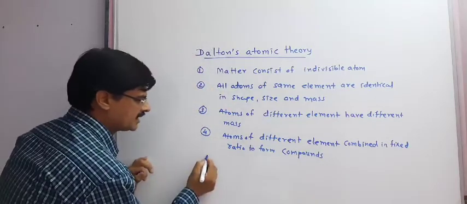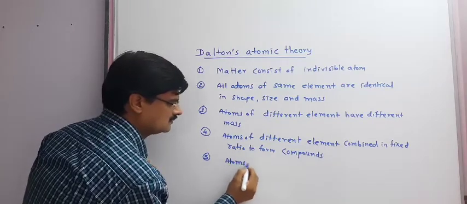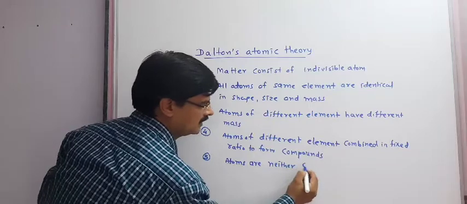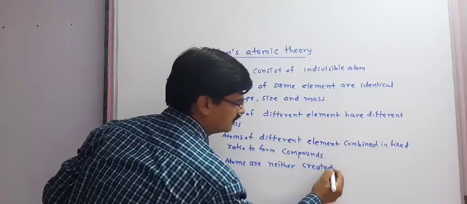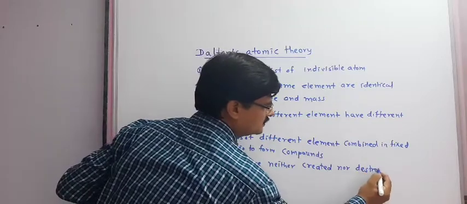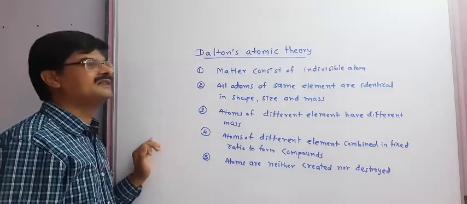And in a chemical reaction, we can say atoms are neither created nor destroyed. So these are the 5 postulates of Dalton's atomic theory.